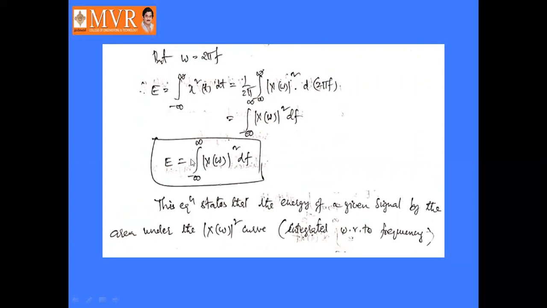So E equal to integral minus infinity to infinity x square of t dt is equal to integral minus infinity to infinity mod x of omega square df. This is also nothing but Parseval's theorem, the energy density spectrum.